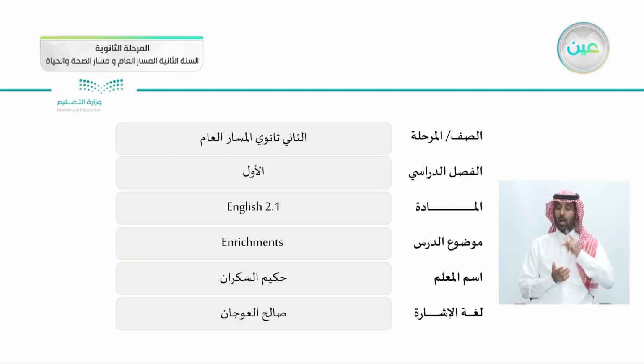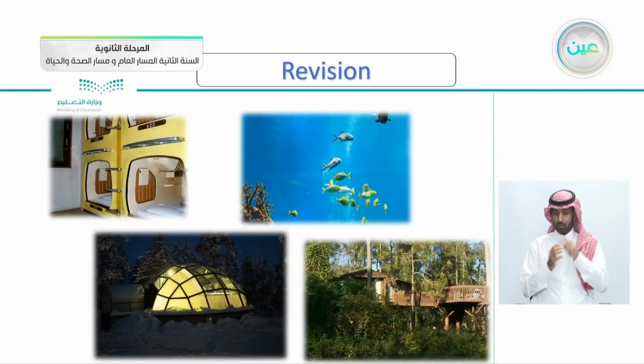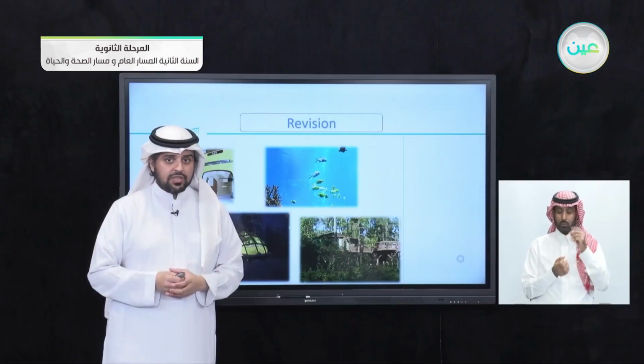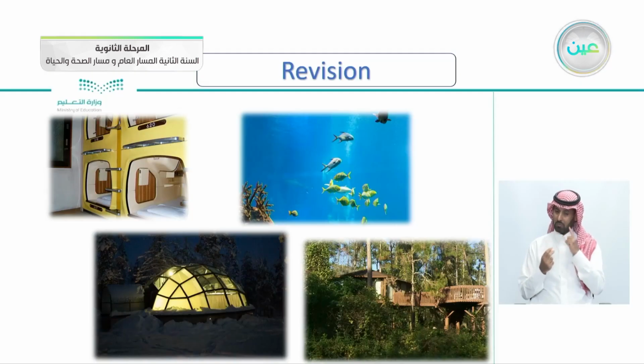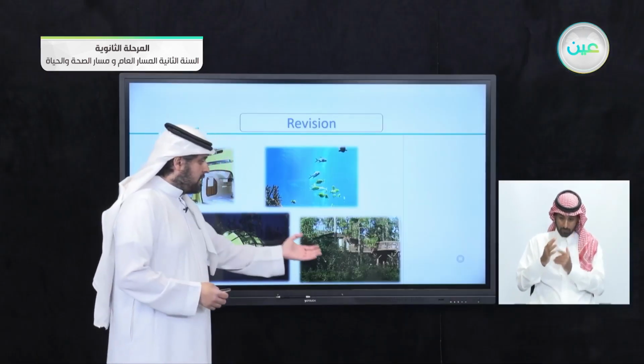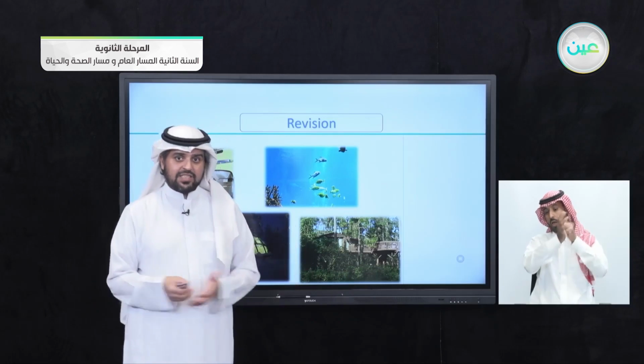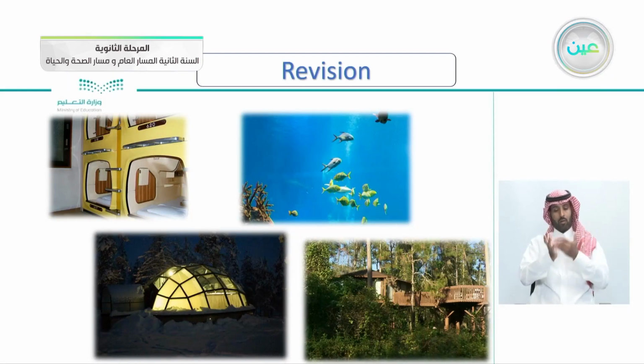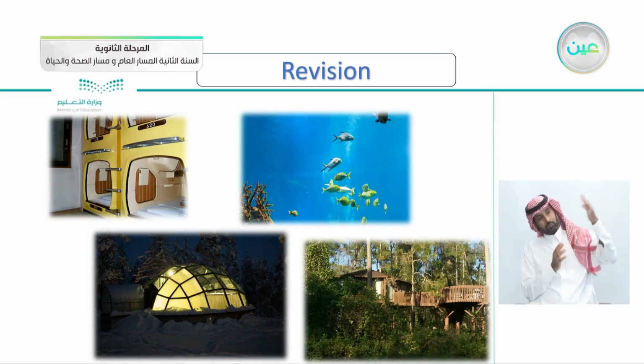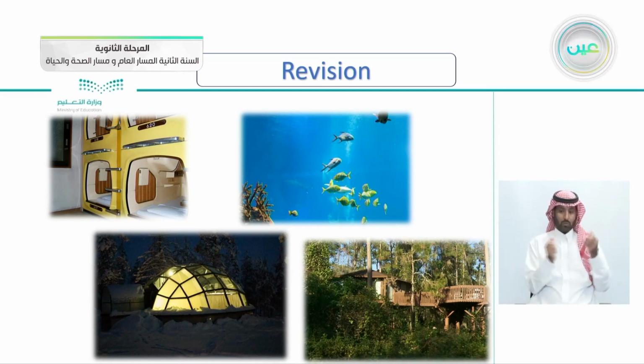But we'll be taking the grammar from Unit 3. But before we do that, let's revise our previous lesson. If you remember, we talked about unique hotels, maybe one-of-a-kind hotels, as you can see here in the pictures: the capsule hotels and the undersea hotel. It's a hotel under the sea, and the top of the trees or tree house hotels, let's call them like that, and the igloo hotels in Finland. The igloo hotels, whether it's a glass igloo or a snow igloo. Of course, which one do you find really intriguing? Which one interests you? So this is up to you.